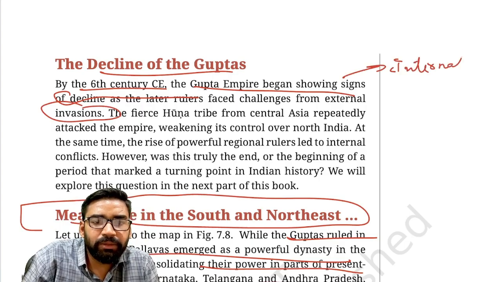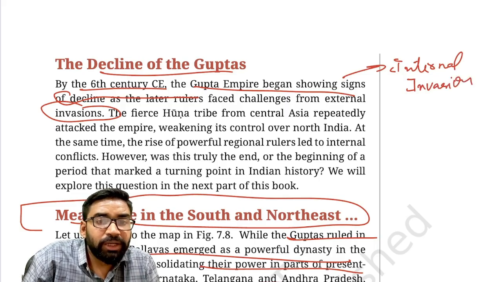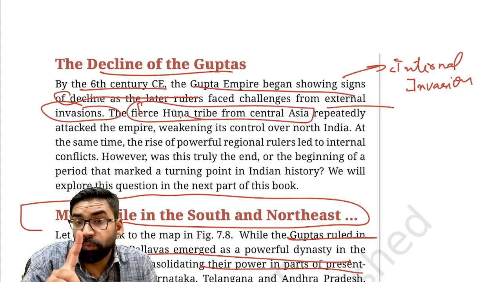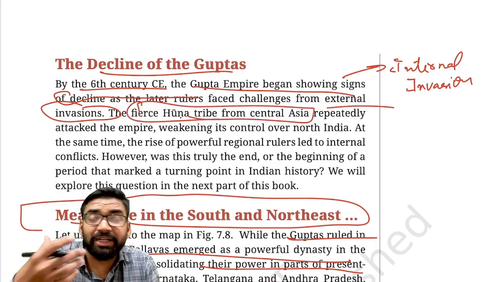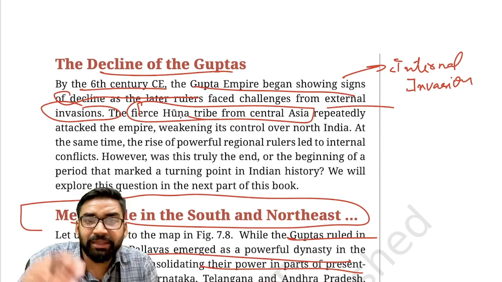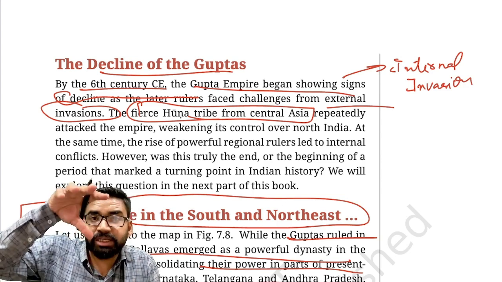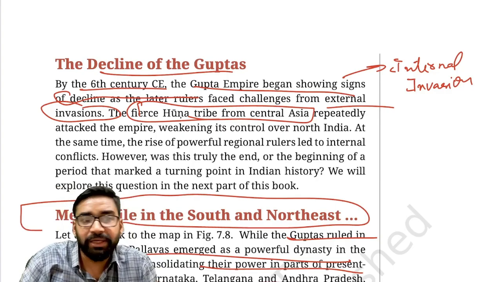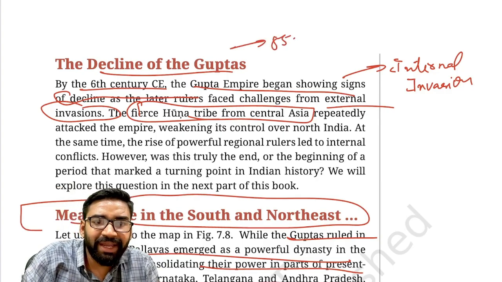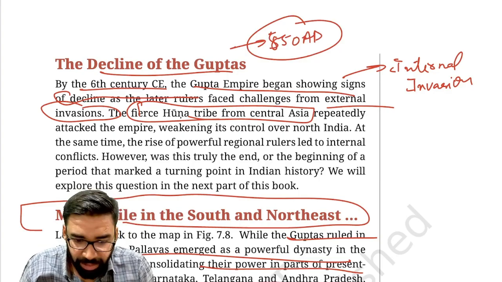External and internal, both. Fine. Now, external invasions from whom? From the Huna tribe of Central Asia. The Huna tribe repeatedly started attacking the Gupta empire, and that is why Gupta's control over North India weakened, and ultimately it led to the decline. And by 550 AD, the Gupta empire had declined.